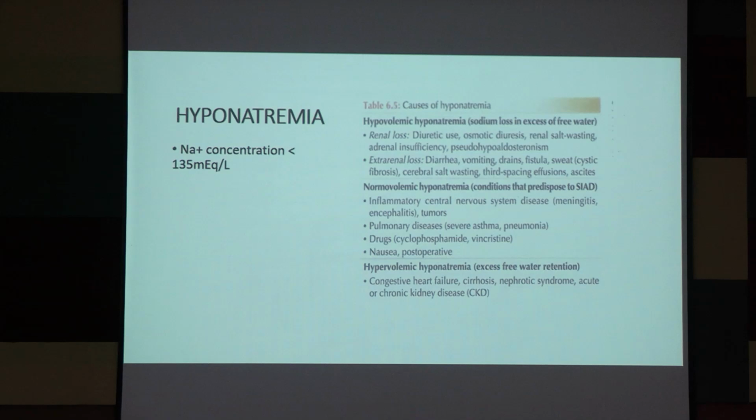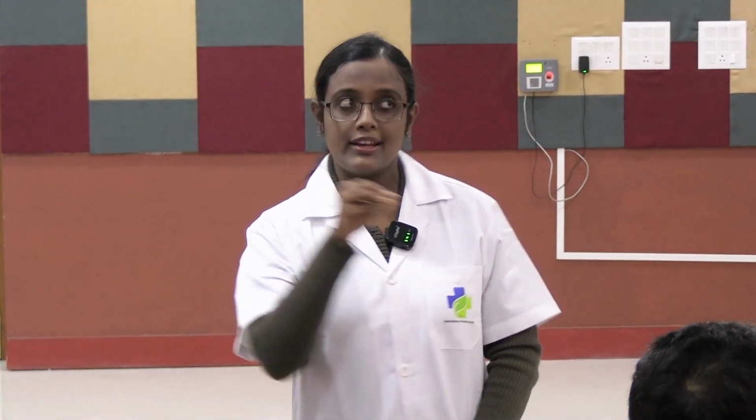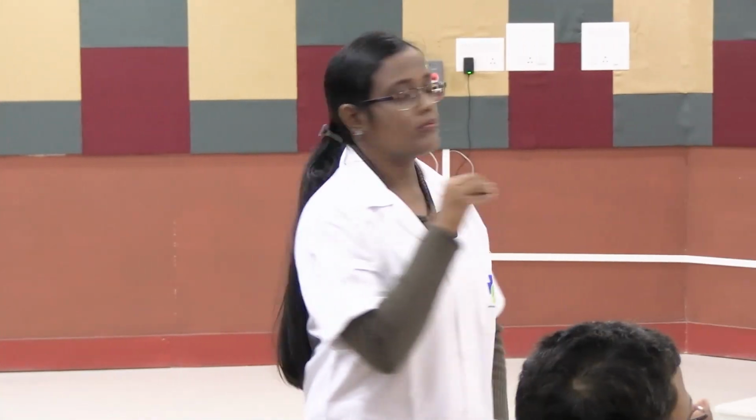Extrarenal loss: whenever there is severe diarrhea, severe vomiting, a burn patient, severe dehydration, excessive sweating, all these things cause loss of sodium along with fluid. In hypovolemia, the sodium is getting exhausted, and at the same time water is getting exhausted more than sodium. So there is hypovolemic hyponatremia.